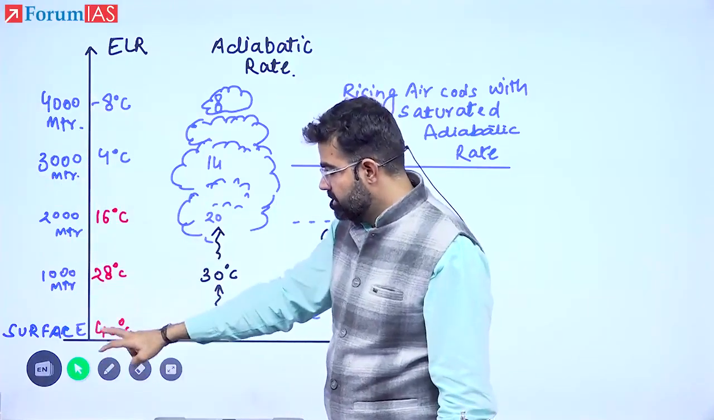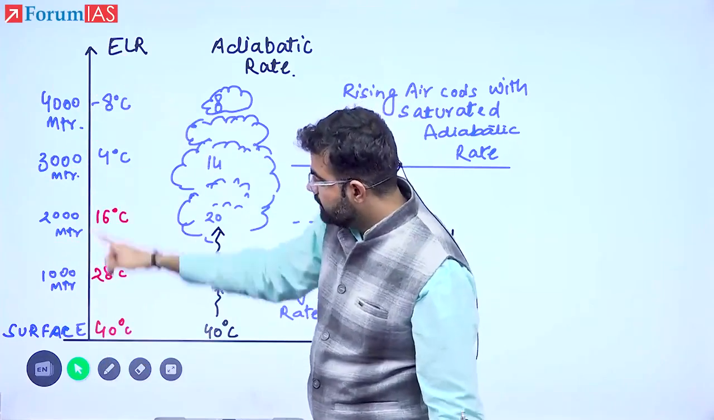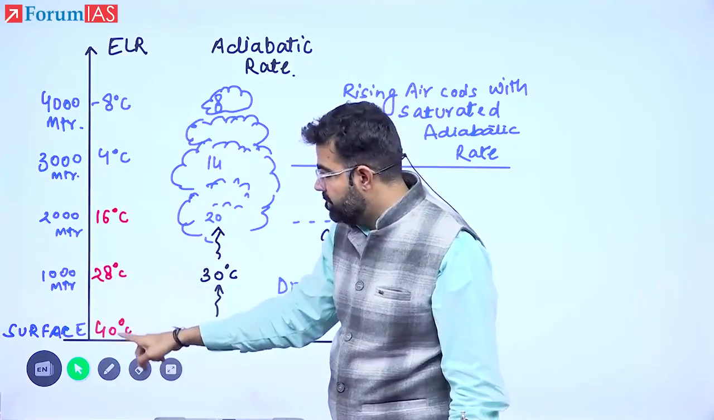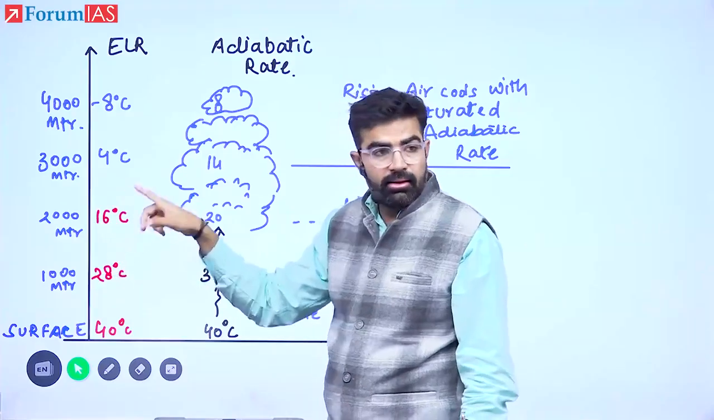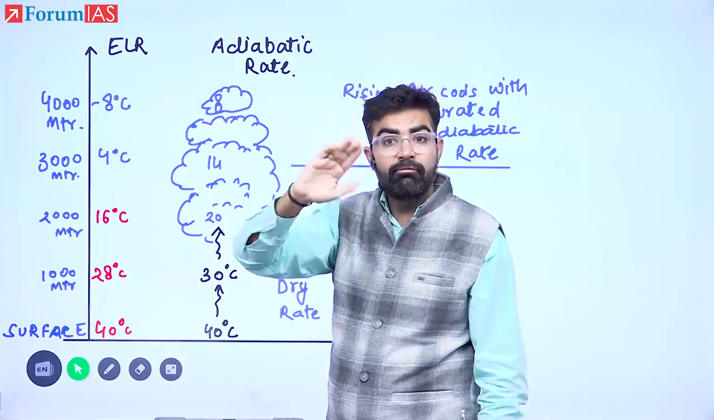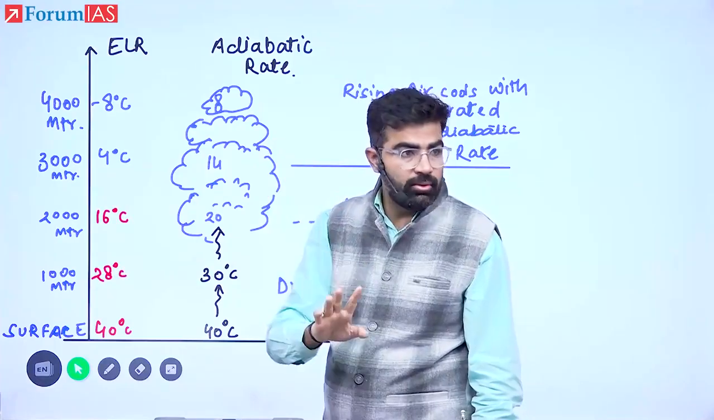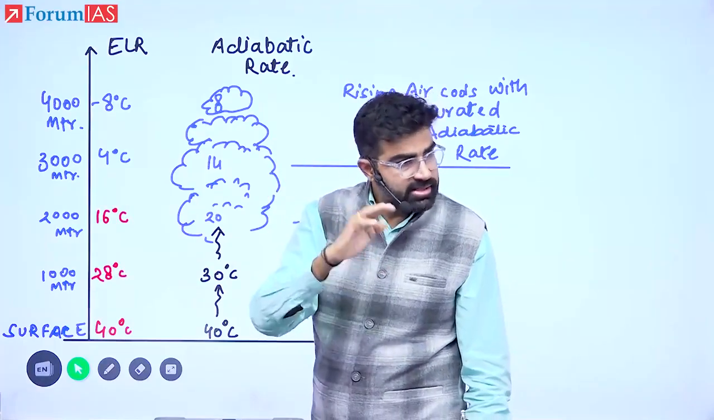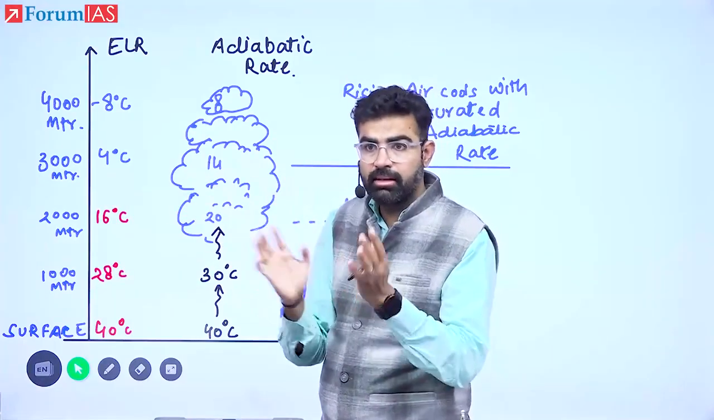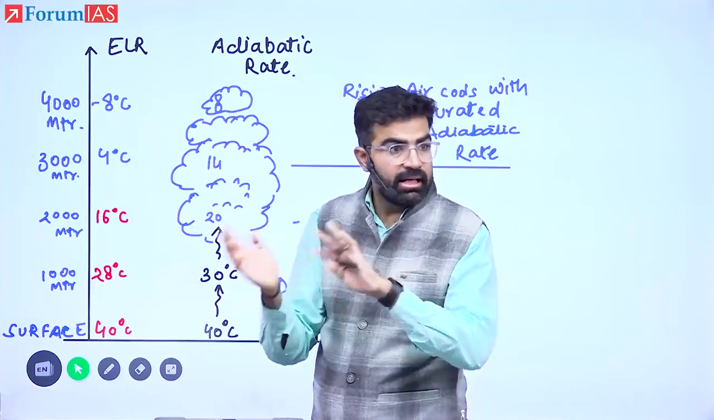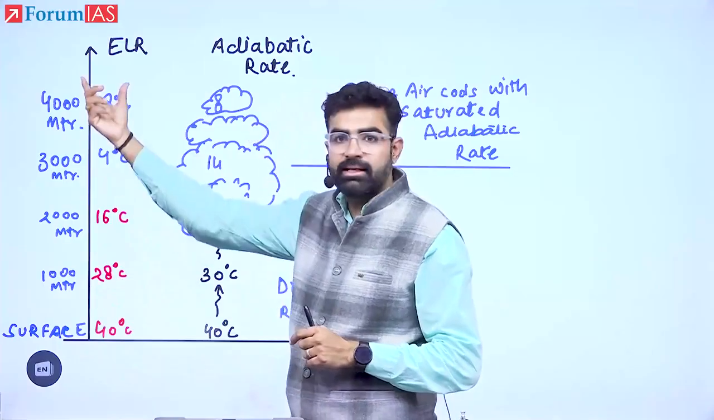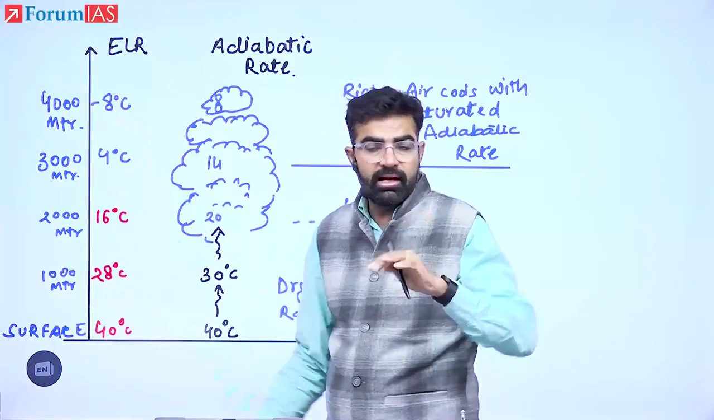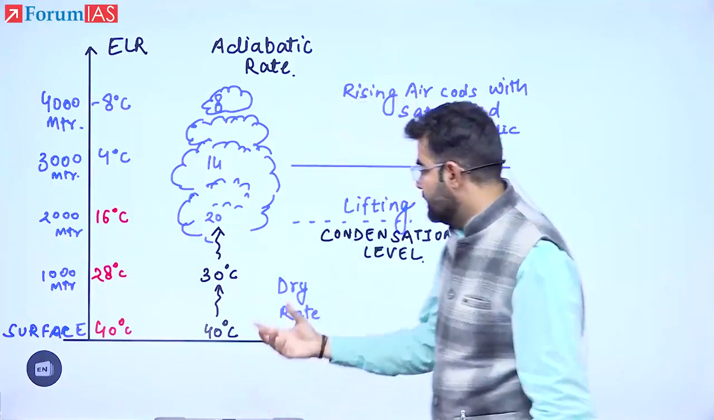See here. What is ELR? At 1 kilometer, temperature has decreased how much? 12. This is again 12. Sir, but you said 6.5 average hai. That is averaged out. Generally, on an average 6.5, but it can vary. Sometime it will be less than 6, sometime it can be more than 6. समझ में आया? So right now, if I assume that this is 12 degrees C with every 1 kilometer, the atmosphere is becoming cooler.